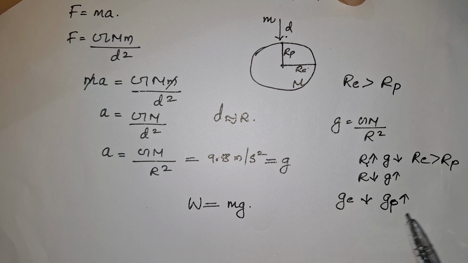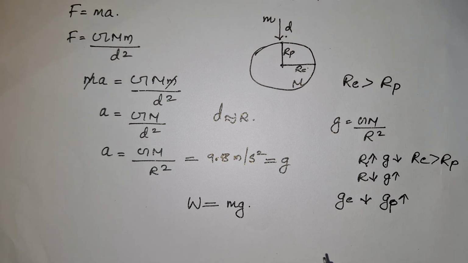As gP is greater, you will experience more weight when you go to the poles. And when you measure your weight at the equator, you will get a lesser value. So we will learn it later.